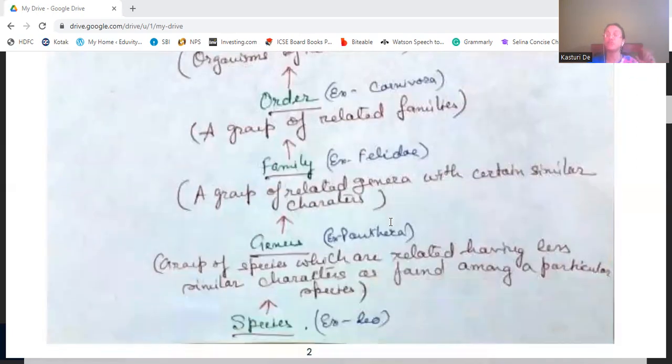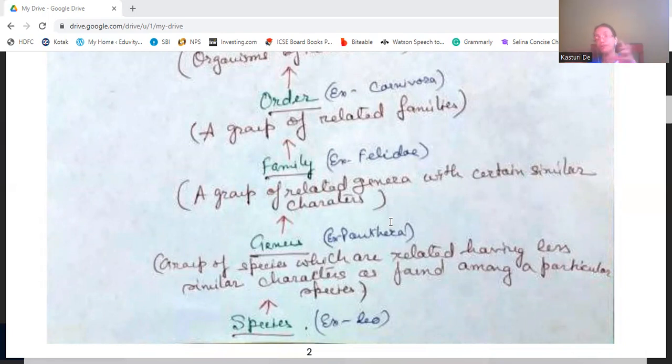Then comes genus. Genus is a group of species which are related, having less similar characters as found among a particular species. In one species, the organisms of the same species will have more common characters.